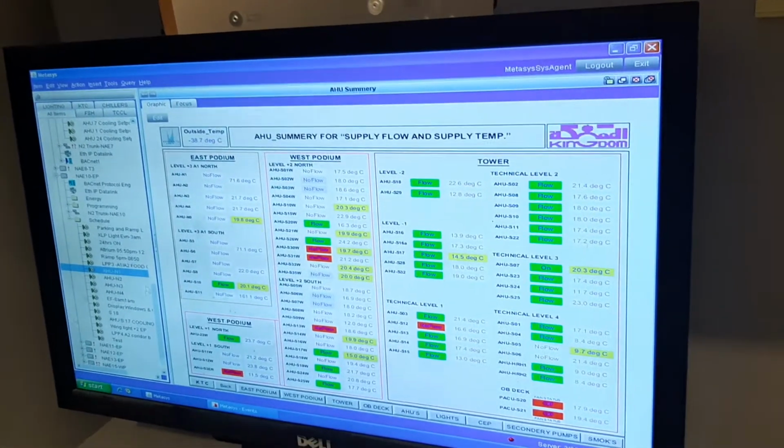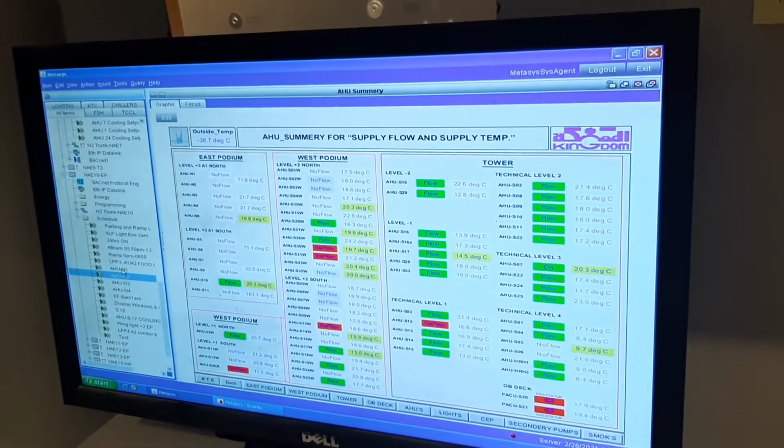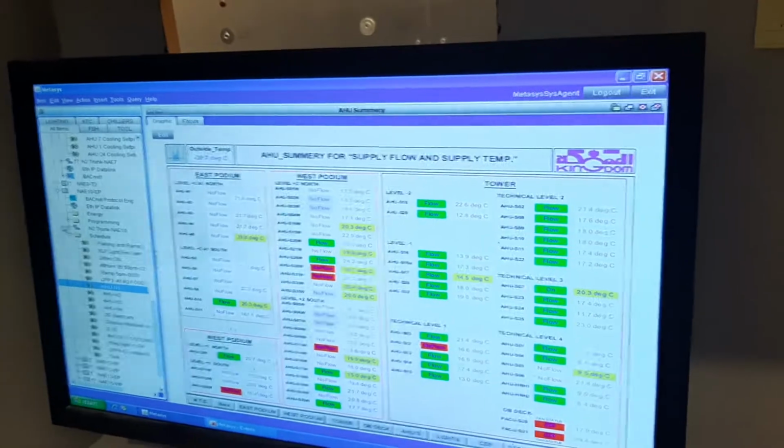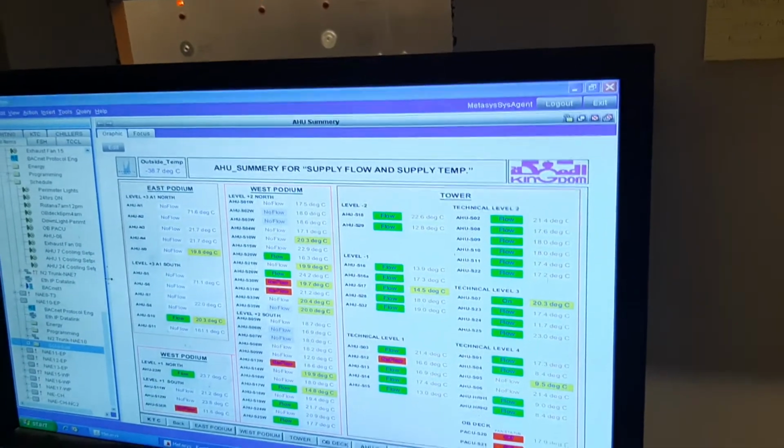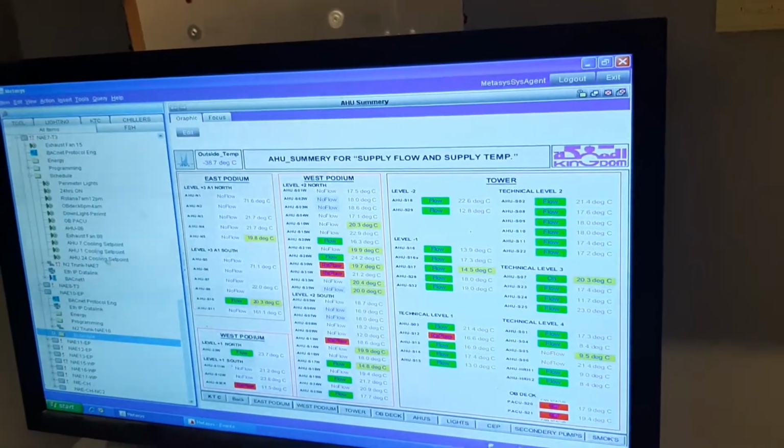No, only a few AHUs have the schedule, not all. There are some few AHUs. We have to check them one by one to make sure. Not all. And this I don't know.